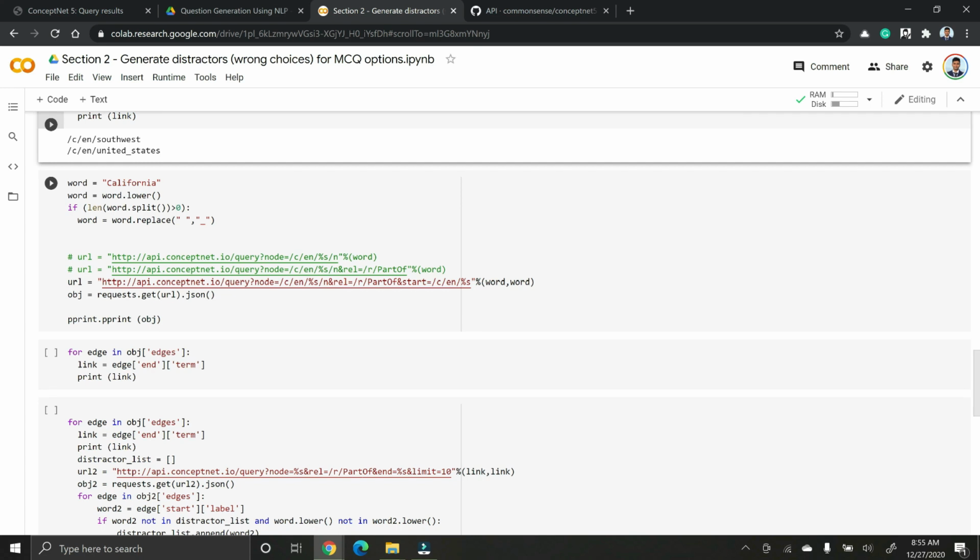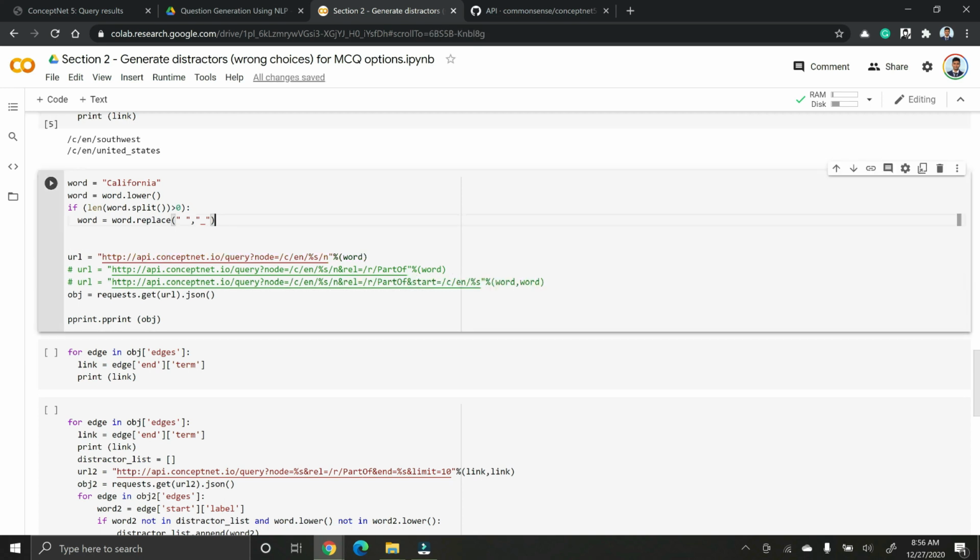Now you might have the question of how does this API work? So let's look at the individual parts of the API. Assuming that we have the word California, we are going to use the requests library to call this API with this query. And so this is the standard URL for query, and in ConceptNet everything is a node, every word is a node, and so we are querying with our node where C stands for ConceptNet and EN stands for English.